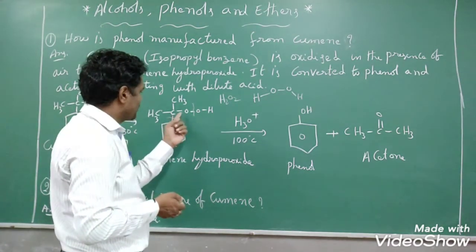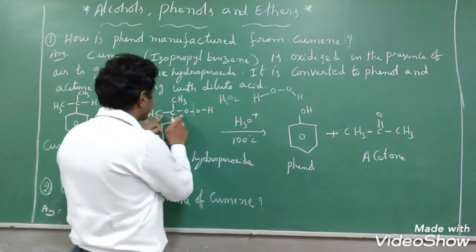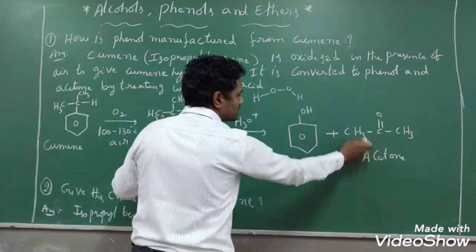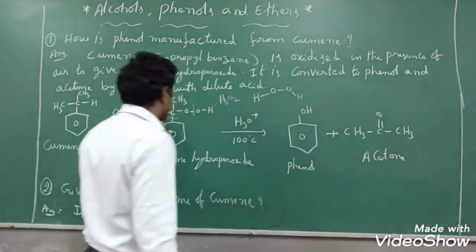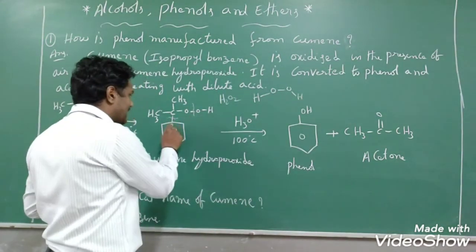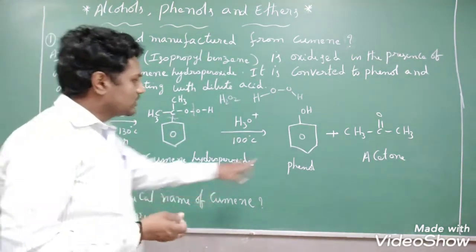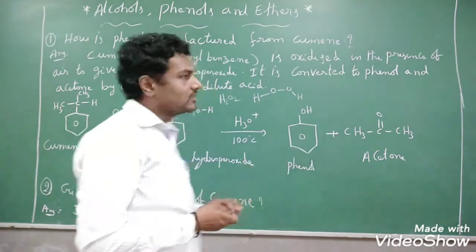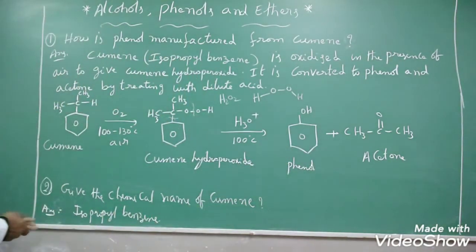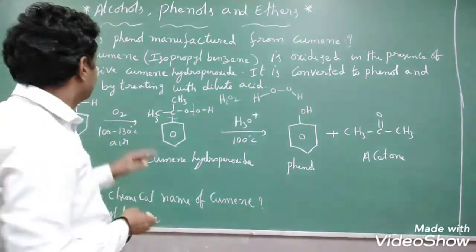So C double bond O will form, right? CH3, C double bond O, CH3. Acetone we have got as a byproduct. And this OH group will attack on this carbon, right? Then you will get phenol, right? So this phenol and acetone you will get. So this is the manufacture of phenol from cumin, right?